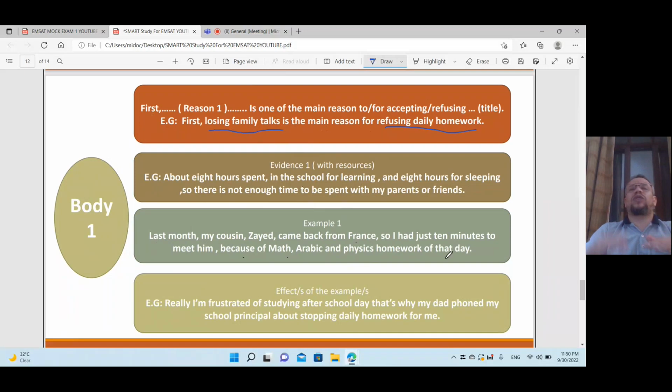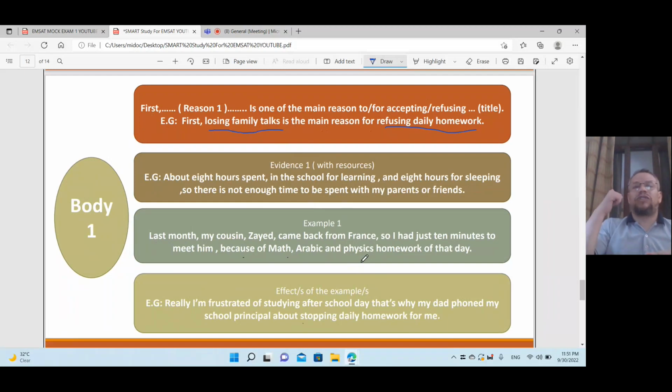What else? The last point: what are the effects? What is the effect of that example? What happened to me is that I'm frustrated of studying after the school day. That's why, as one of the results, my dad phoned my school principal about stopping daily homework for me. So these are the effects: one, I'm frustrated; second, my dad phoned the school. These are the results for my example about my cousin coming from France. This is how to do body paragraphs in general.